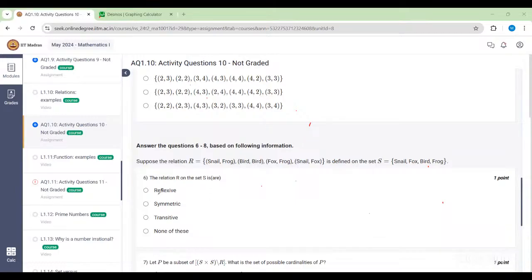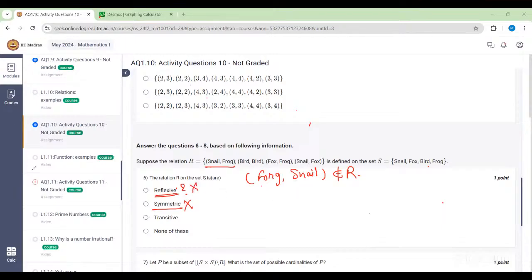Okay, so let's answer for reflexivity. Is this relation reflexive? No, ma'am. Every element is not related to itself. Correct. Reflexivity is clear? Yes, ma'am. Okay, what about symmetricity? Is it symmetric? No, ma'am. Because see, the pair snail and frog is there, but its symmetric pair, frog and snail, is not there in our R. It's not an element of R. So the symmetric pair is not there for at least one pair, which tells us that it is not reflexive and not symmetric.